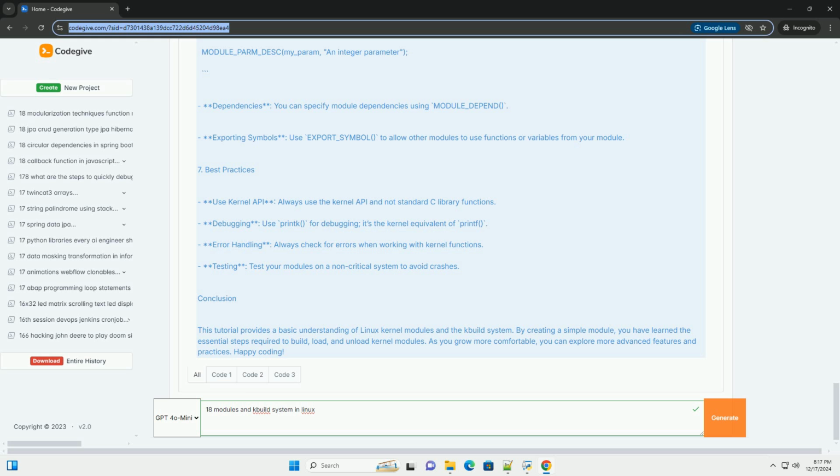Conclusion. This tutorial provides a basic understanding of Linux kernel modules and the Kbuild system. By creating a simple module, you have learned the essential steps required to build, load, and unload kernel modules. As you grow more comfortable, you can explore more advanced features and practices. Happy coding!